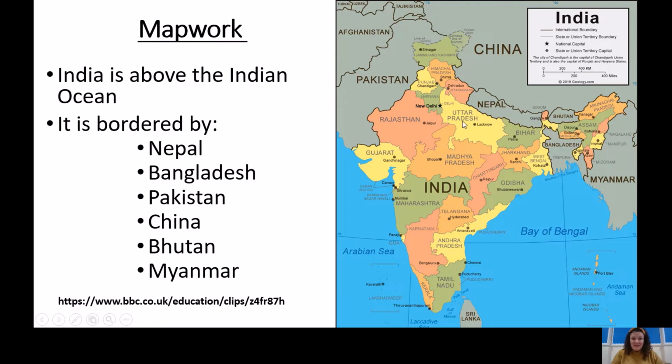And the countries that border India are Nepal, Bangladesh, Pakistan, China, Bhutan, and Myanmar. We're not going to heavily focus on Bhutan and Myanmar today. We're going to be mainly focusing on Bangladesh, Nepal, China, and Pakistan. But it is good to know that Bhutan and Myanmar also do border India.